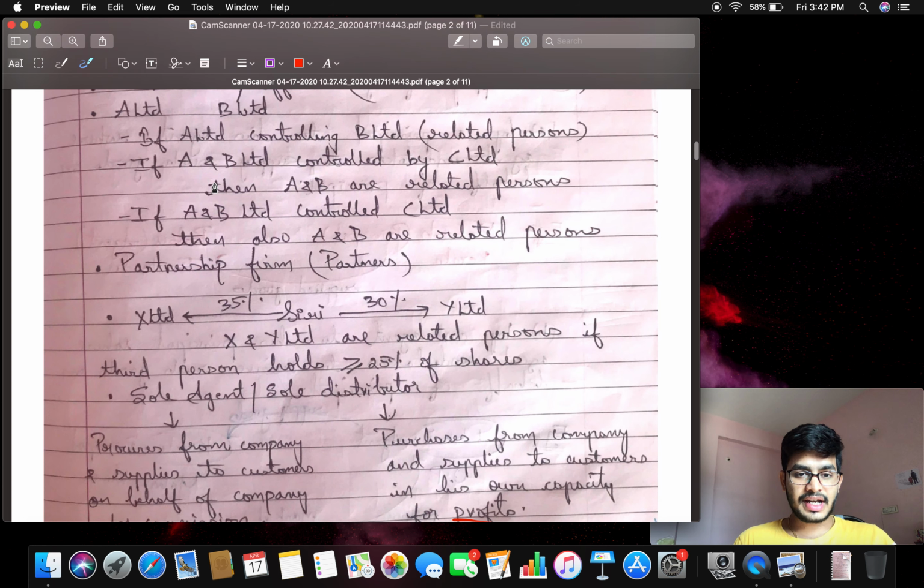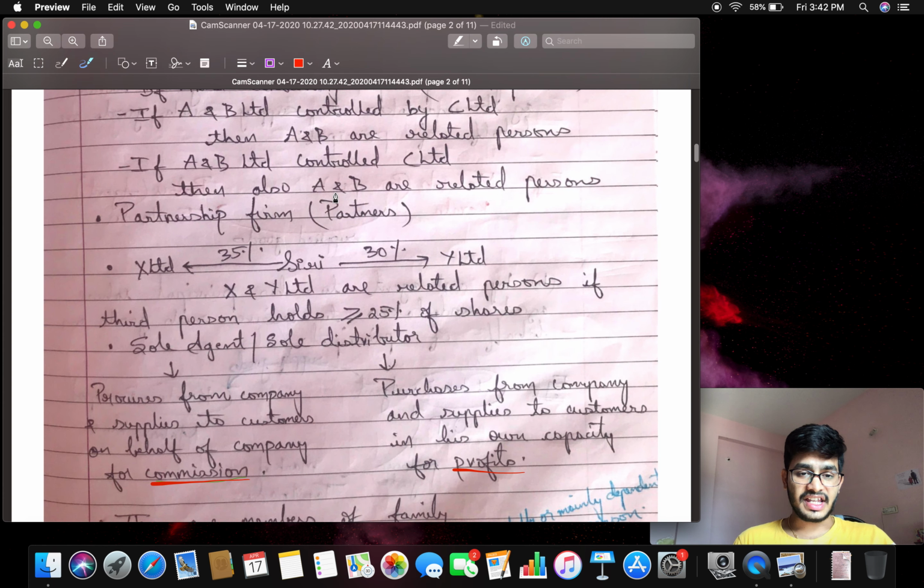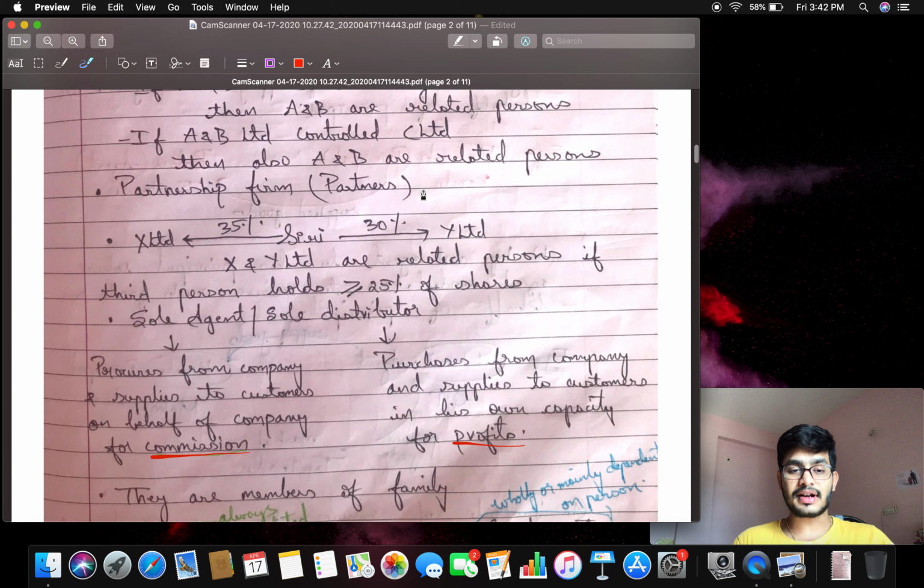If A Limited and B Limited are controlled by C Limited, which is the third person, at that time also A Limited and B Limited are related persons. See, if A and B Limited both are controlling C Limited, at that time also A and B Limited are related persons.